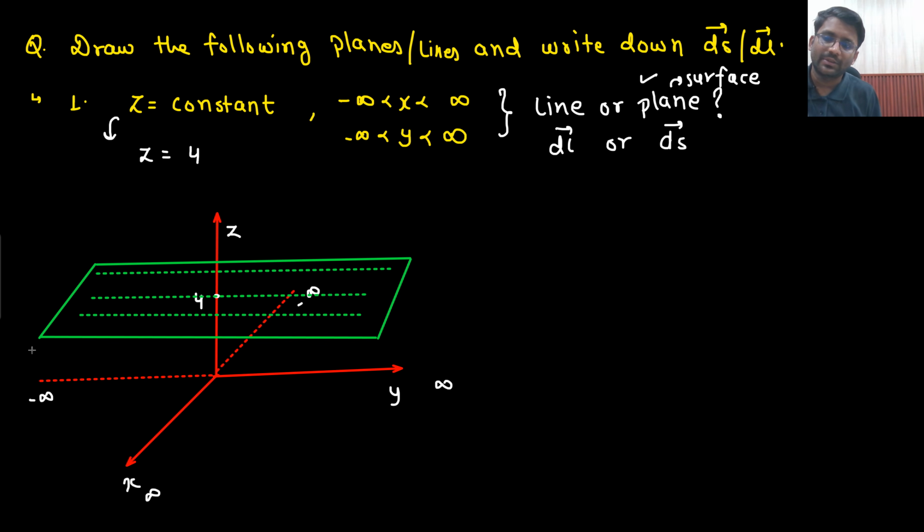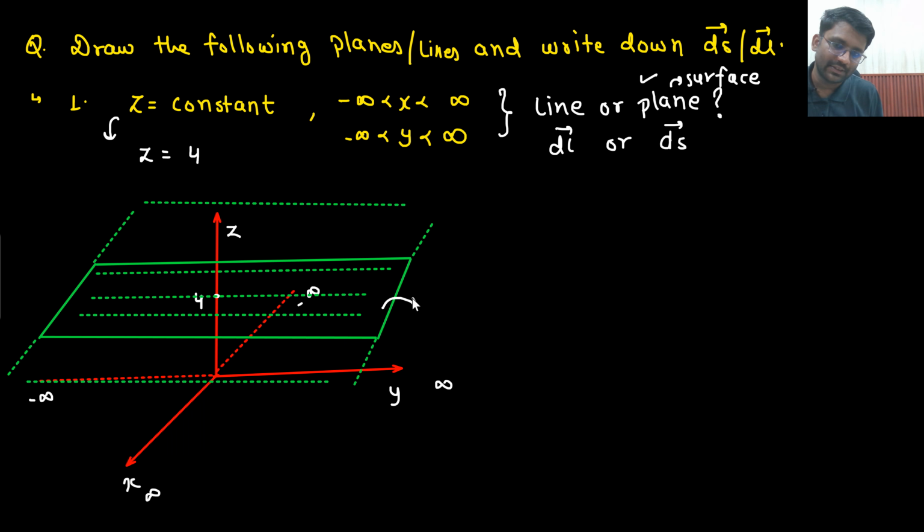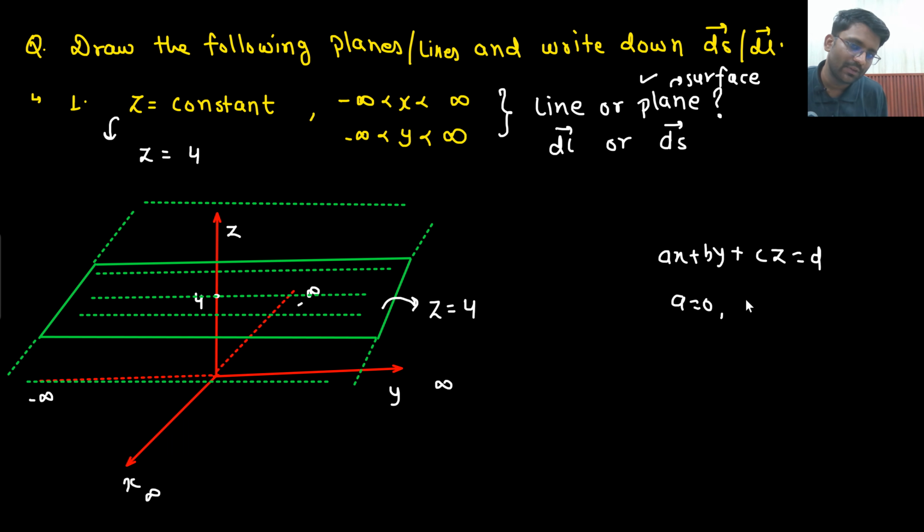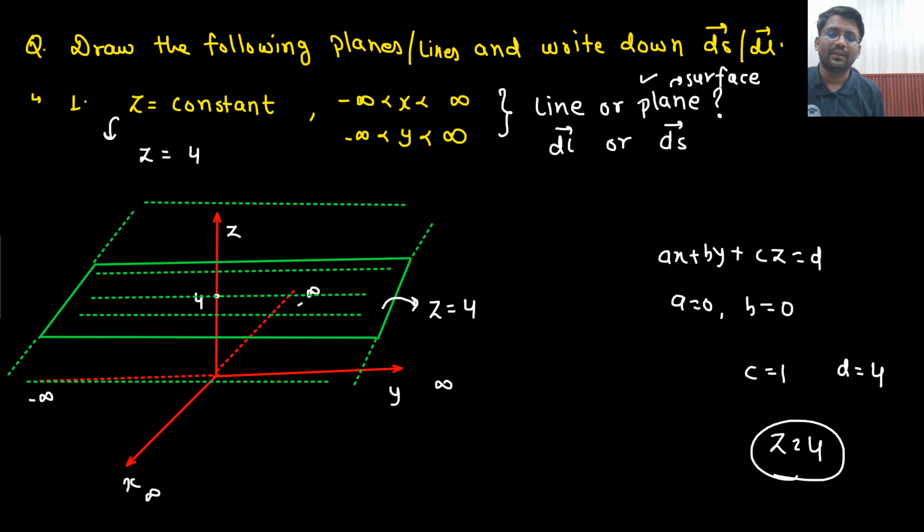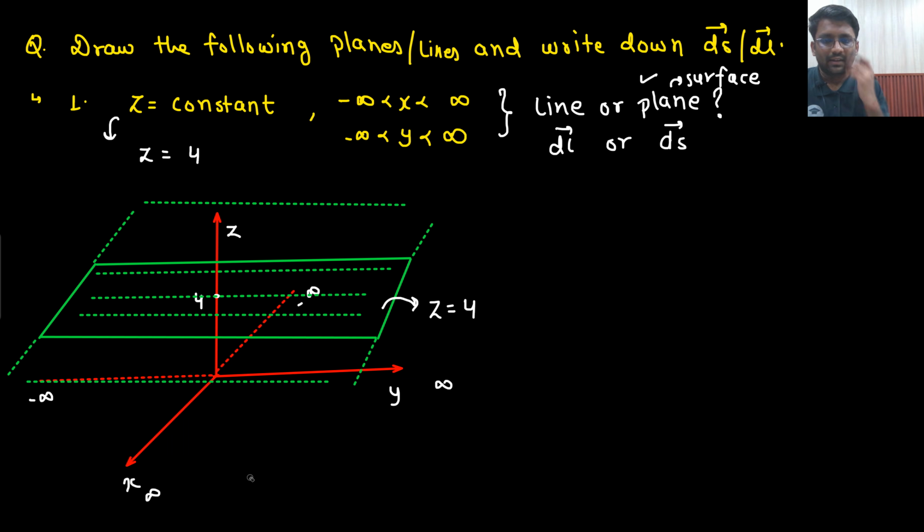So this is a plane which will be spread till infinity. Although only a small portion we have made, it will be spread till infinity. This plane is z equals 4. What is the equation of this plane? Z equals 4. Like we wrote down the equation of a plane as ax plus by plus cz equals d. Here the value of a is 0, the value of b is also 0, the value of c has come out to be 1 and the value of d has come out to be 4. So z equals 4 is the equation of the plane. Understandable? Right? So this is a plane.